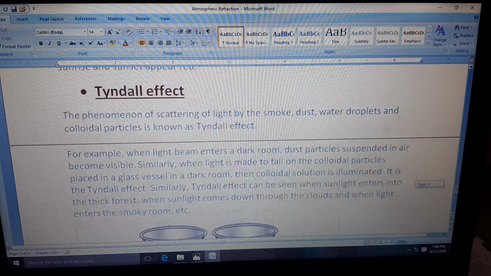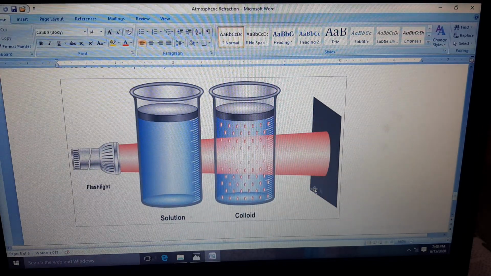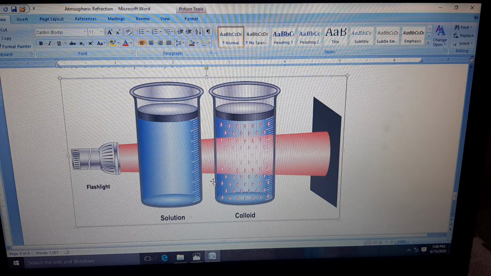What is the Tyndall effect? You have already observed this. You might have done this activity if you have ever tried passing a ray or a beam of light through any solution. See, this is a simple solution and this is a colloidal solution. So now let us first discuss what a colloidal solution is. Actually, a colloidal solution is one in which the particles are mixed throughout.